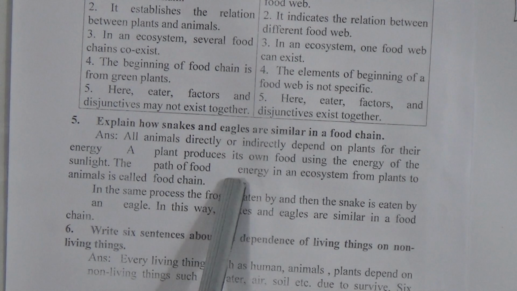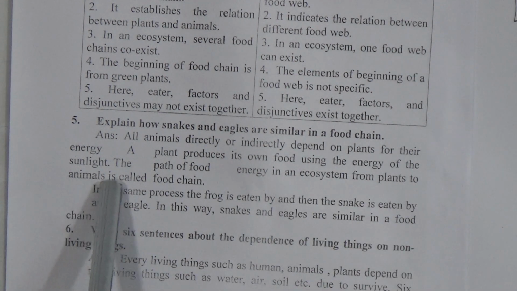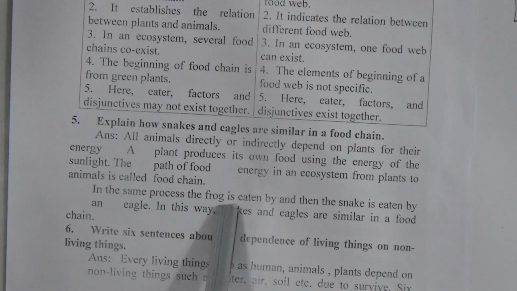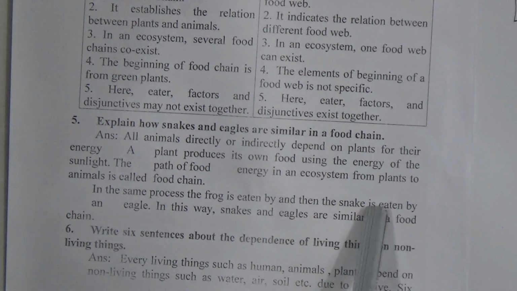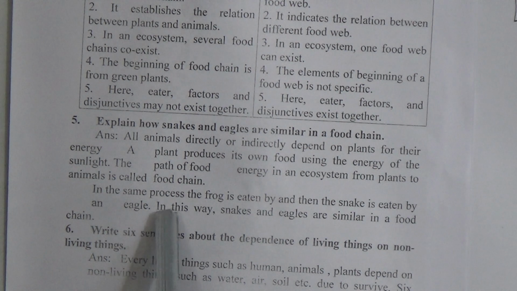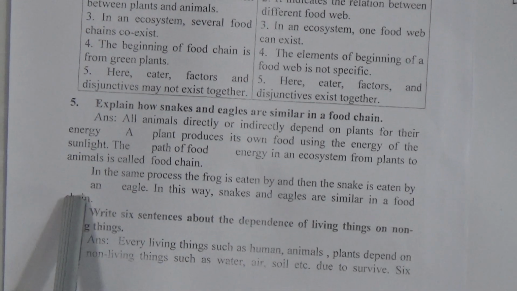The path of food energy in an ecosystem from plants to animals is called a food chain. In the same process, the frog is eaten by the snake, then the snake is eaten by an eagle. In this way, snake and eagle are similar in a food chain.